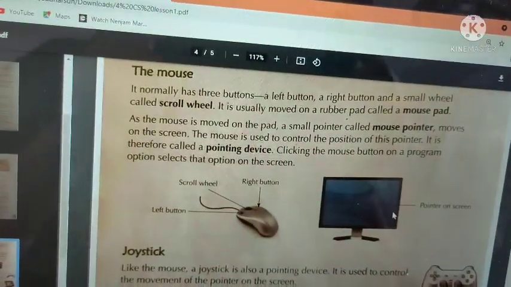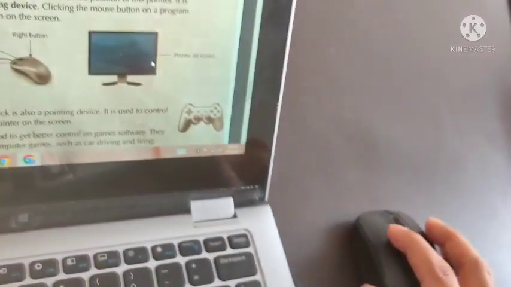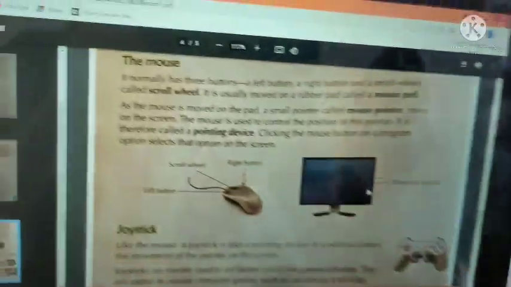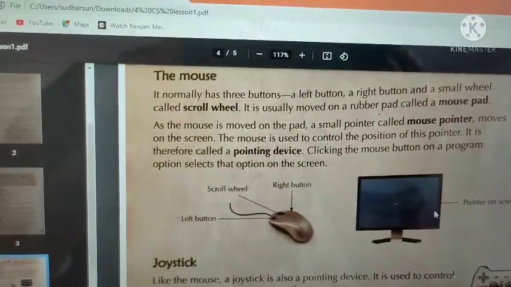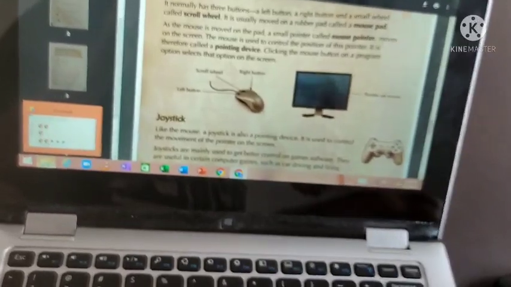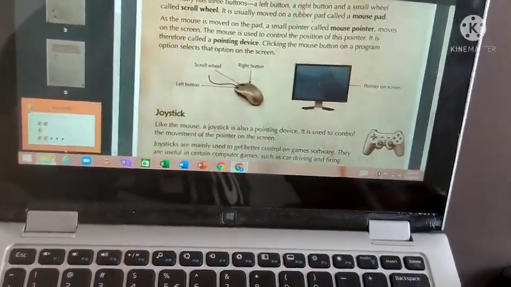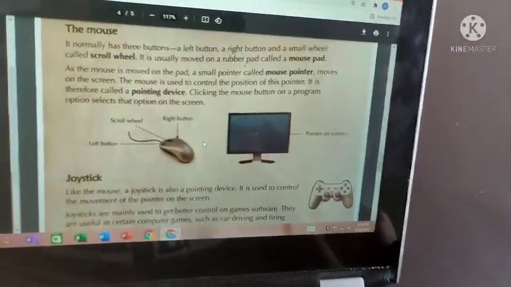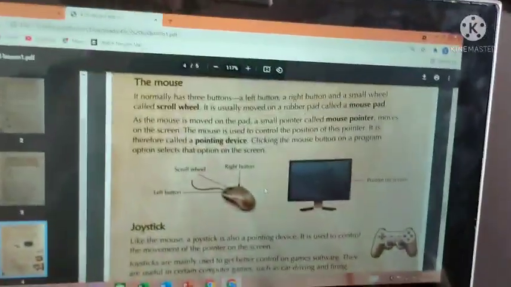It is therefore called a pointing device. This mouse is also called a pointing device. Clicking the mouse button on a program option selects the option on the screen. Clicking the mouse button on a particular program opens the file, opens the program. That is it. I explained about the mouse in input devices, and the same thing they have explained here.